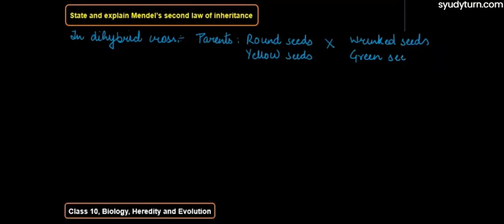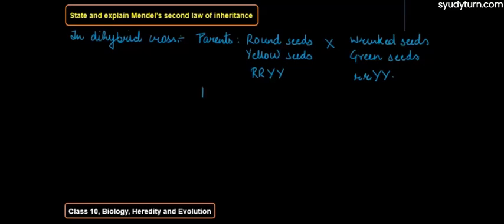So we have taken two characters at a time. One is seed shape, round and wrinkled, and the other is seed color, yellow and green. So it is RRYY, and it is small r small y.